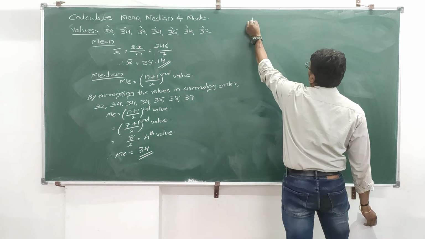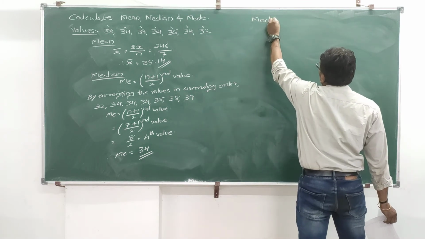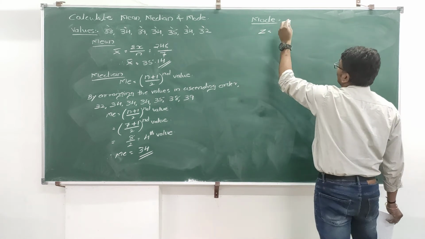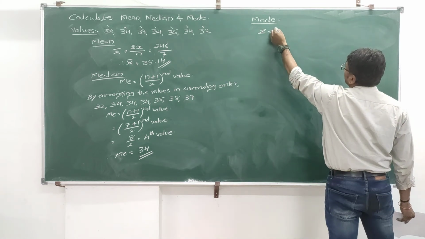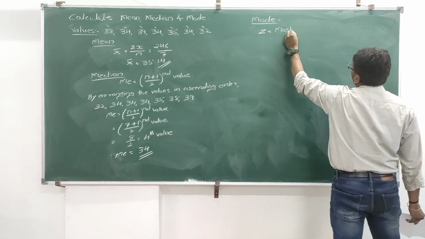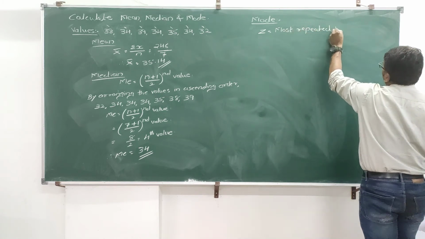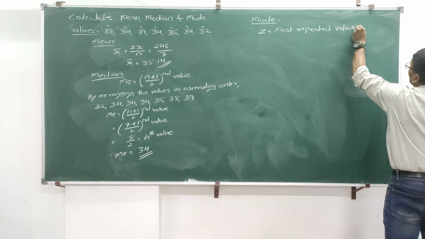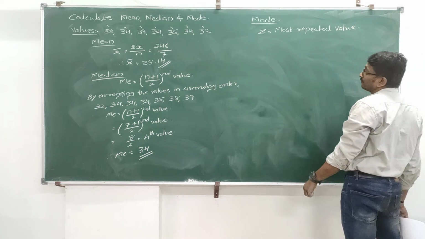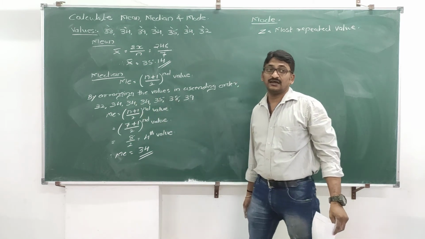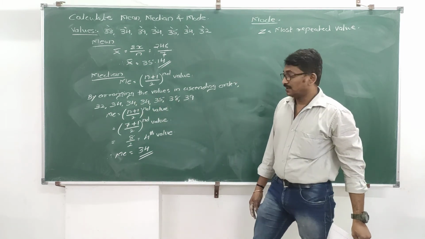Okay. Then mode. Mode is denoted by Z, which is equal to, again we have to write the statement: it is the most repeated value. In ascending order we check which value is repeated the highest number of times.